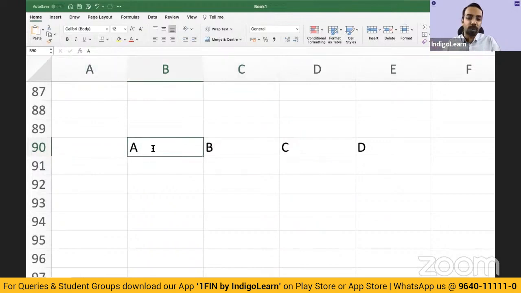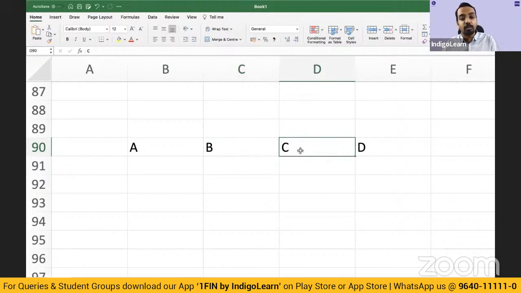Only A and B are reportable segments and C and D are non-reportable segments. You have to ensure that when you are giving segment information, 75% of the revenue should be covered by these two segments. If they do not cover 75%, then you have to keep on adding more segments till you reach the 75% of revenue criteria.